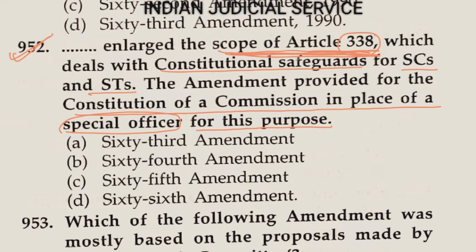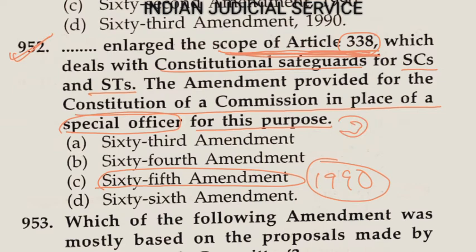And which amendment enlarged the scope of 338? So the 65th Amendment 1990 enlarged the scope of article 338 by adding new clauses, clause 3 and clause 4. Clause 3 deals with the members of the National Commission for Scheduled Castes being appointed by the President, and clause 4 deals with the commission having power to regulate its own procedure. So this was added by the 65th Amendment Act 1990. So the answer here is option C.